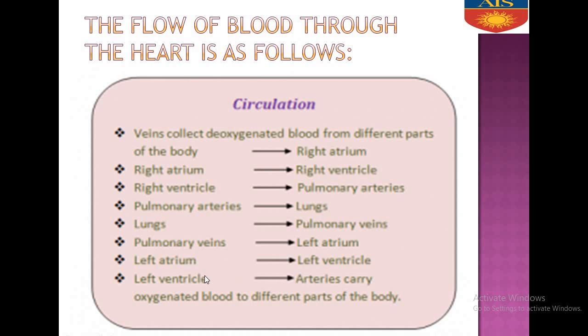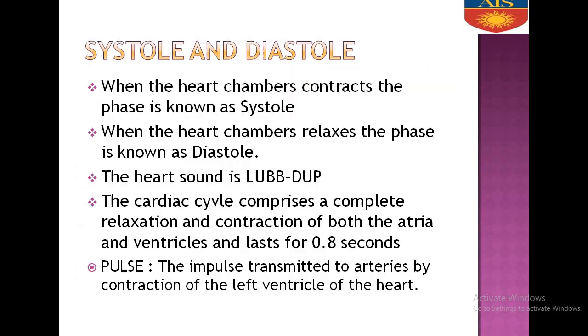Then from the left ventricle, the blood goes to the aorta, which is the largest artery, via the aortic valve, and then the aorta carries oxygenated blood to the different parts of the body. This is how the cardiac cycle takes place, how the circulation takes place.